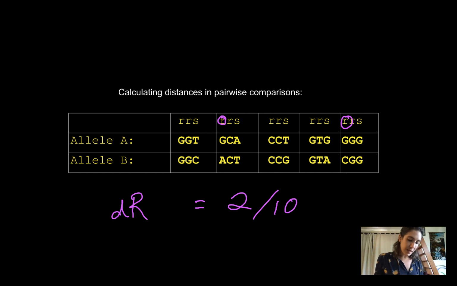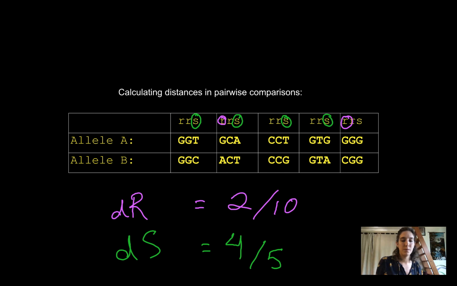Okay, to get the silent distance, we need to account for all of the differences that we see between these two alleles that land on a silent site. So looking at this first codon, it looks like there's one, right? The third position, the T is different from the C. So there was one. Oh, same with this next codon. Oh, same with the next one and that one. So out of the 5 silent sites in these sequences, 4 of them are different between them. This is our silent distance.